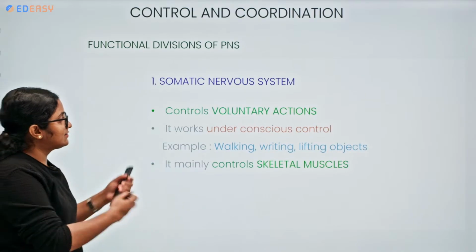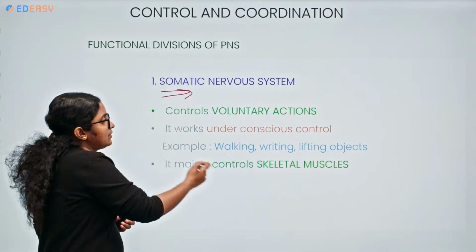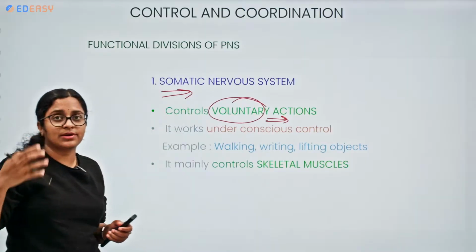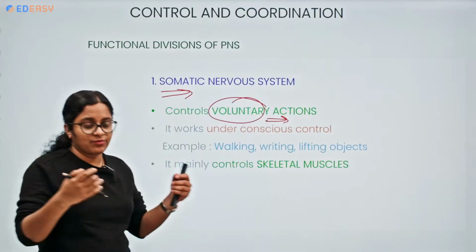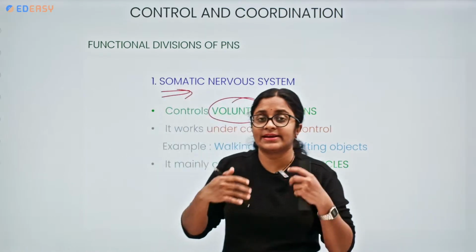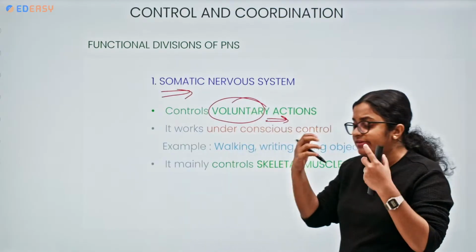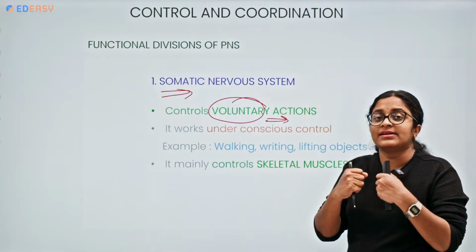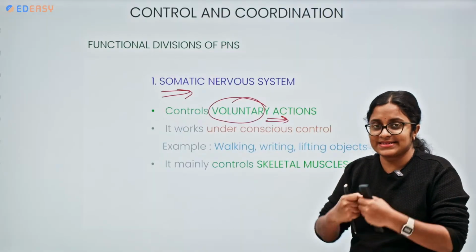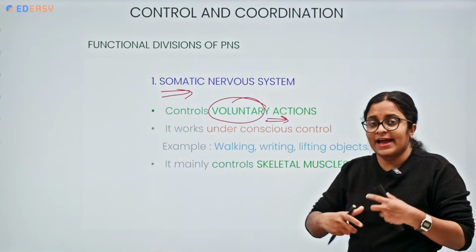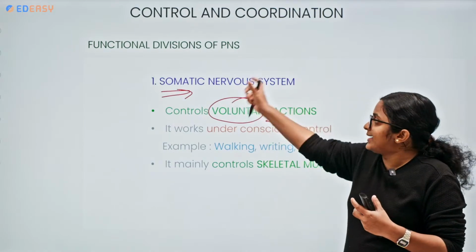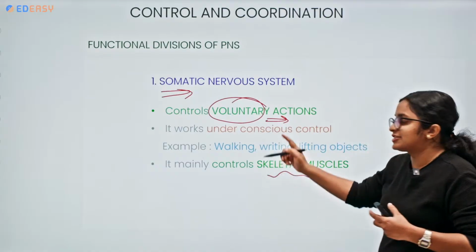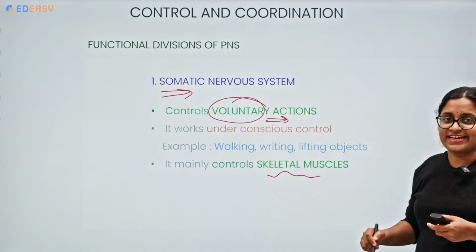So the somatic nervous system, what does it do? It controls the voluntary actions, meaning it is under our brain's control. When we are walking, writing, reading, lying down, or lifting any object, it is under the control of our skeletal muscles. So the somatic nervous system mainly controls the skeletal muscles involved in voluntary actions.